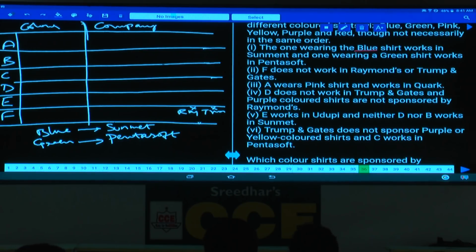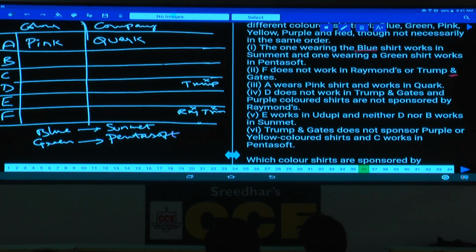Then next one. A wears pink shirt. A's color is pink, clearly specified. A wears pink shirt and works in the company Quark, clearly given. D does not work in Trump and Gates. Now for D, Trump and Gates is also ruled out. Next one.